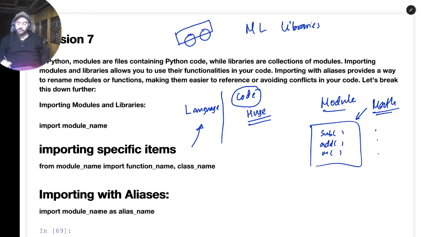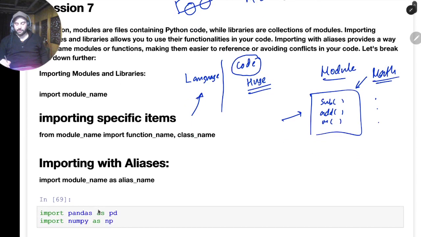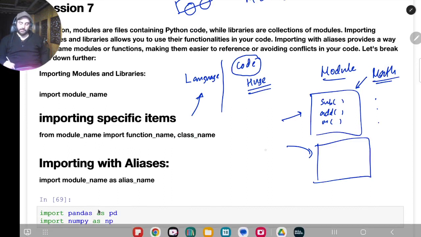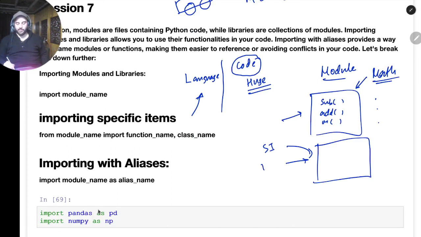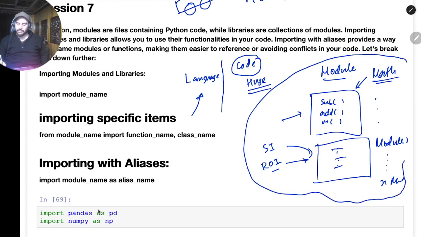Okay, so if I put different modules together, maybe I have some math module and some other thing. For example, let's suppose I'll make some other module. What it does is it calculates maybe simple interest, and then it also calculates, suppose, return on investments. Some functions are there. Then this is module 2. Okay, so I have such n modules. Let's suppose. So what I did is I'll wrap all of these modules together. I'll make a big thing that's called a library.